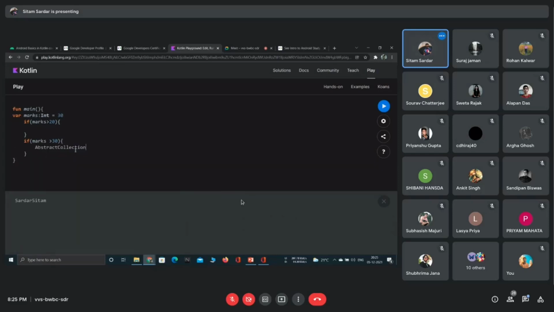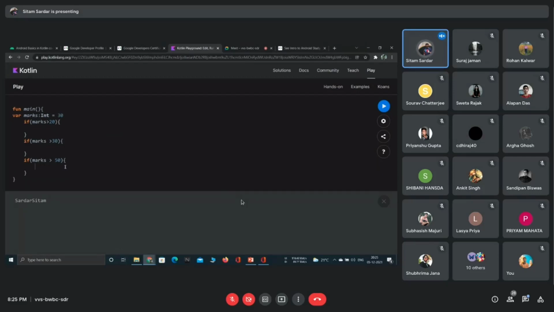And if the marks is greater than 50, then I want to achieve something. Now see it carefully.